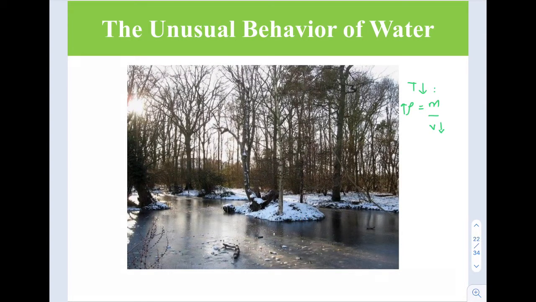This happens when the temperature is, let's say, 7 degrees Celsius to 6 degrees Celsius. Now, when the temperature is 4 degrees Celsius to 0 degrees Celsius, what will happen? The surface water expands because of the unusual behavior just now.